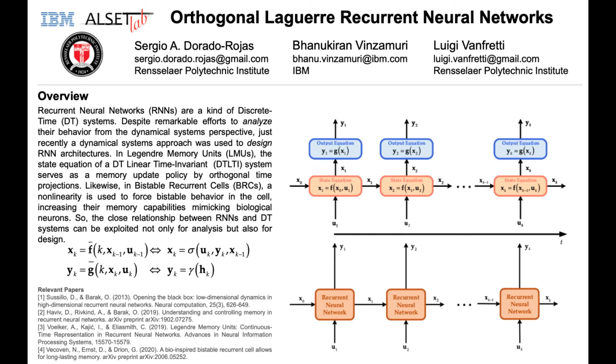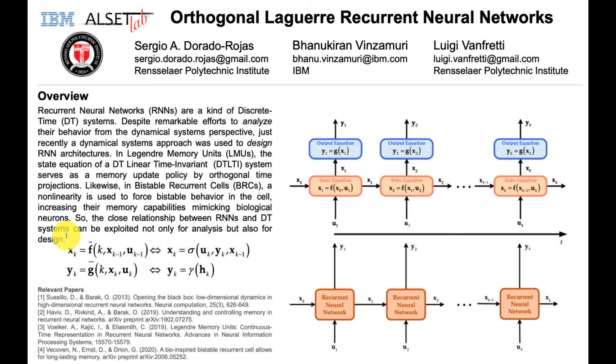Hi, my name is Sergio Dorado-Rojas. I am a second-year Ph.D. student at Rensselaer Polytechnic Institute, and this work, called Orthogonal Laguerre Recurrent Neural Networks, was developed with Manuel from IBM and Luigi Vanfretti from Rensselaer Polytechnic Institute.